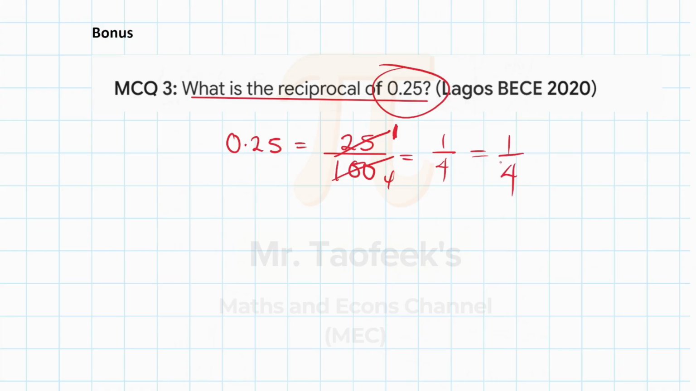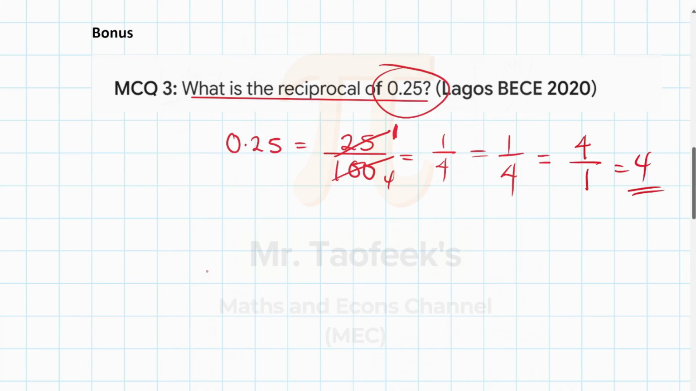Now, what is the reciprocal of this? Reciprocal just means you are going to flip the number, meaning the numerator goes to the denominator, and the denominator goes to the numerator. So this is 1 over 4. The reciprocal is just going to be 4 over 1. That's the answer. 4 over 1 is just 4. Okay, and the answer is 4. The options are not here, but this is how to do it.